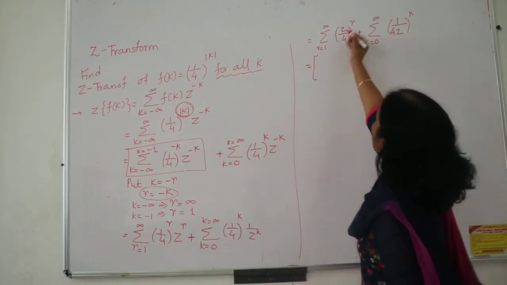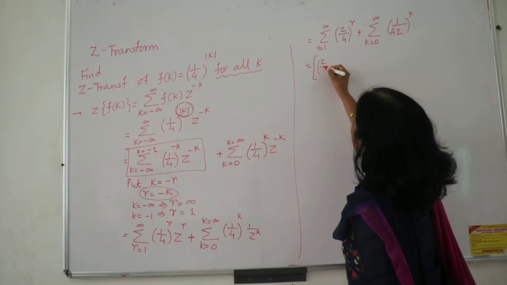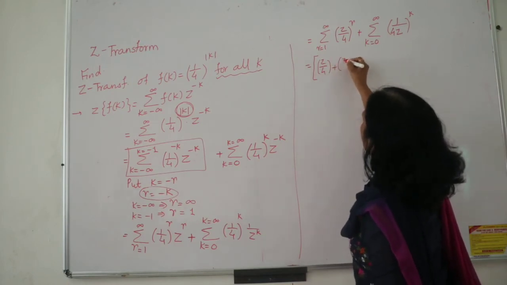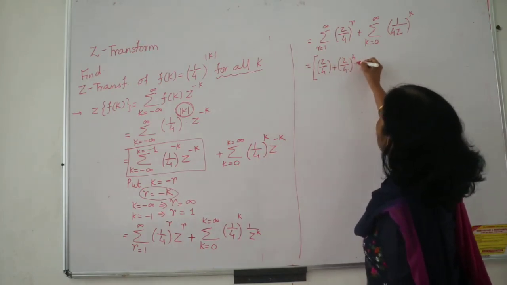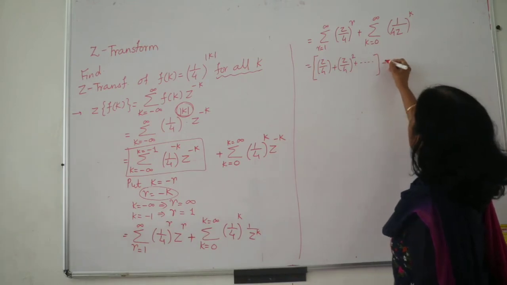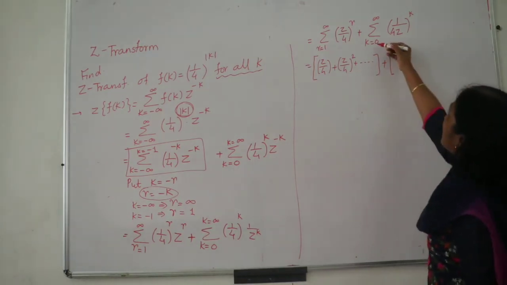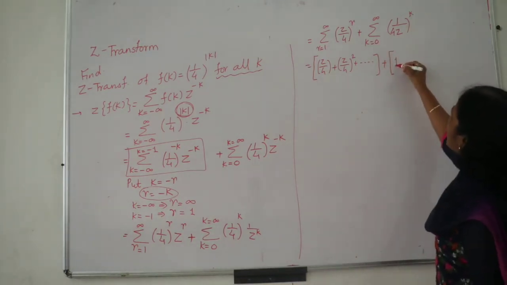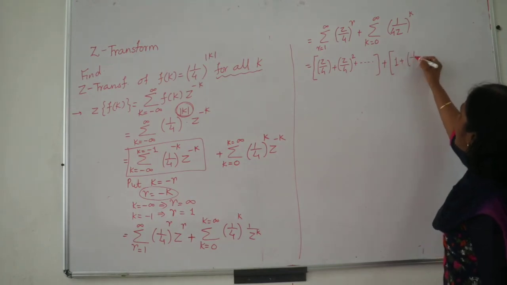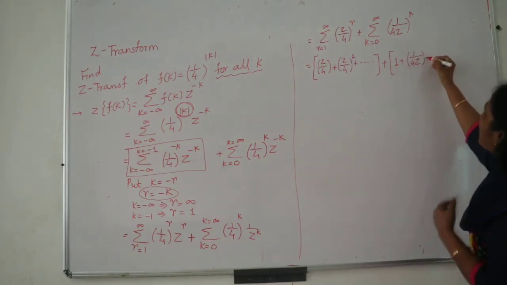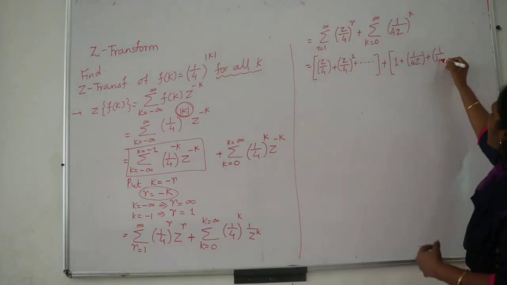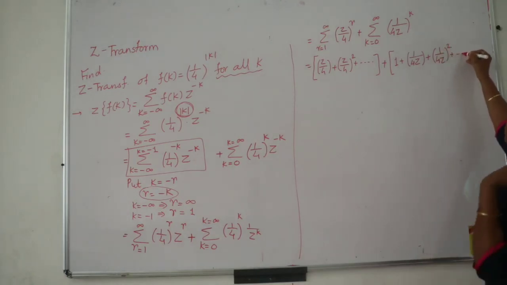So first GP, when I place 1, z upon 4 plus z upon 4 square, and so on. Let me write now some few terms so that I can manage the sums here. Now see, anything raised to 0, I have to start with 1. Previously I have done it. Then 1 upon 4z, and then 1 upon 4z square, and so on, right?